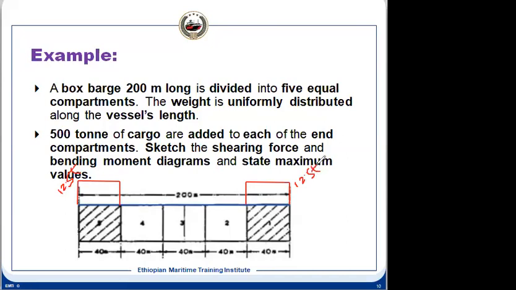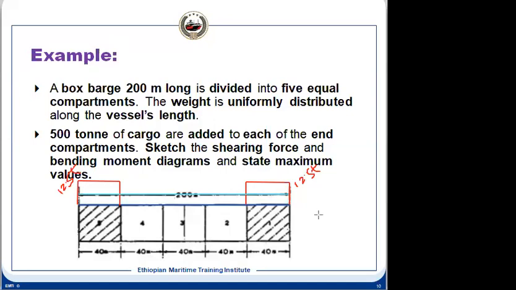Now the buoyancy we have calculated is 5 tons per meter. It is uniform. So this is the buoyancy curve. The blue one is the buoyancy curve and the red one is the weight curve.